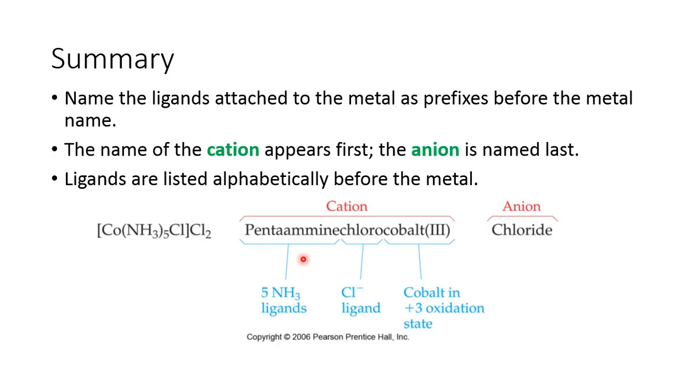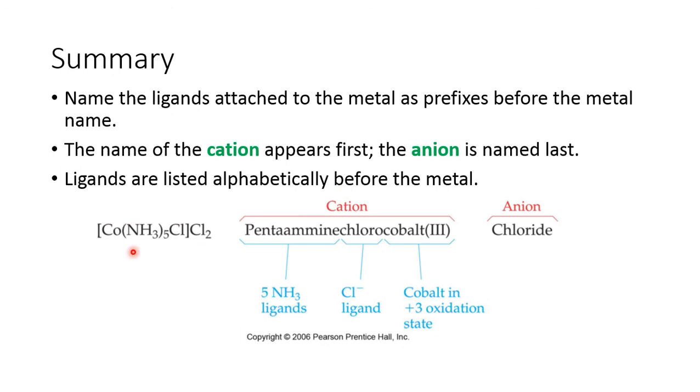Then, to summarize, this is a brief summary about the rules we have gone through already. The names of ligands attached to the metal should be used as prefixes. So first you will name the ligands and add prefixes to them. Then, the name of the cation appears first. So in coordination compounds, you first name the cation and then the anion. Then, all the ligands should be listed alphabetically.